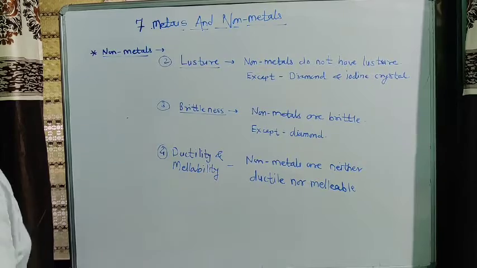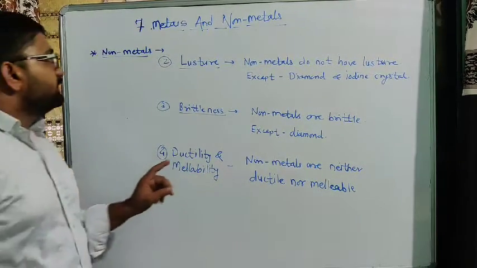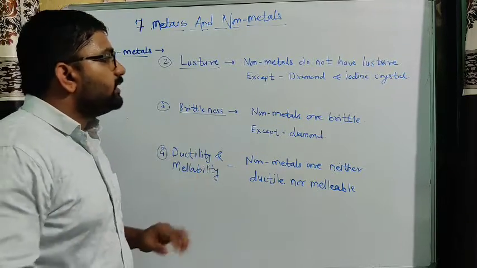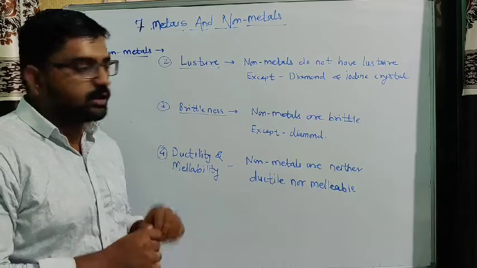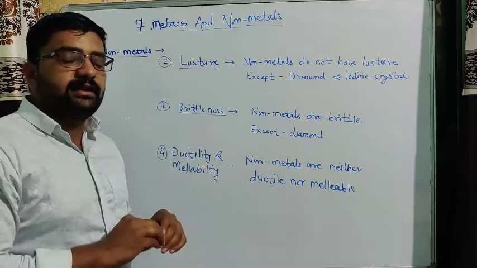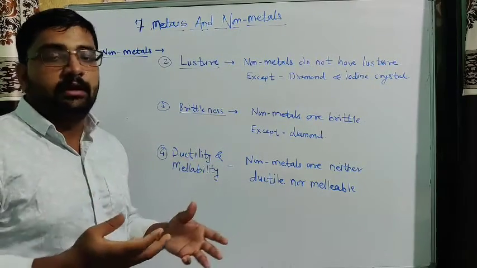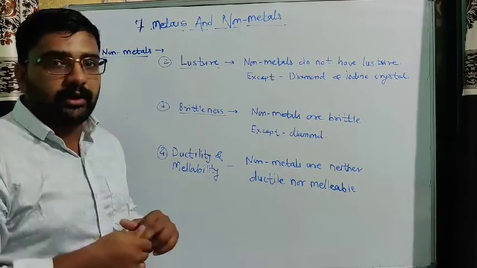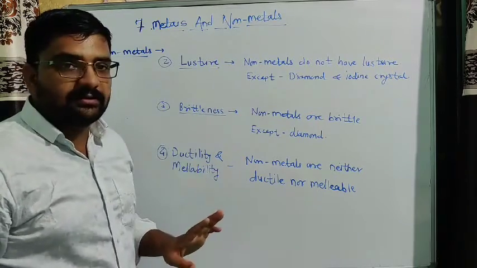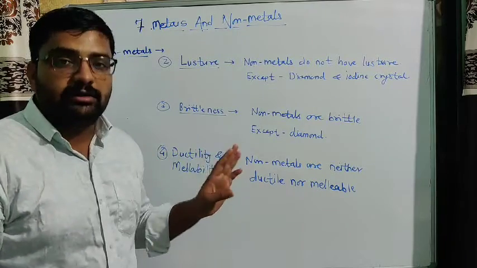Now the next physical property of non-metals is luster. Generally non-metals do not have luster. Luster means what? If we make sunlight incident on that particular element, what happens? It shines. This happens with metals. Metals have luster, but non-metals do not have luster.